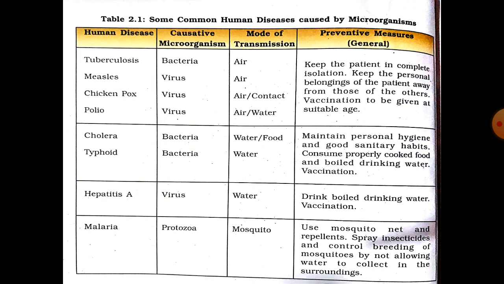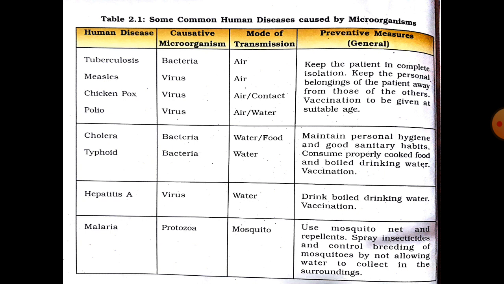These are some common human diseases caused by microorganisms. You can see first, tuberculosis is caused by a bacteria. The name of that bacteria I have already told you, that is Mycobacterium tuberculosis. You can see the mode of transmission is air, and this preventive measure is common for all the first four. Second is measles. Third is chickenpox. The chickenpox virus I have already told you, that is varicella zoster. This chickenpox virus is also transmitted through air or contact. And fourth one is polio. Polio is also caused by the polio virus, and it is transmitted with the help of air or water.